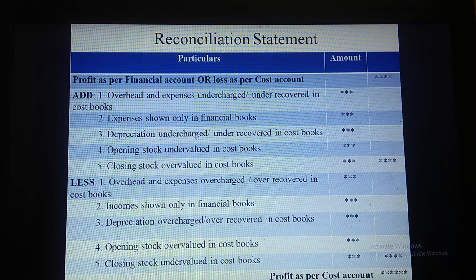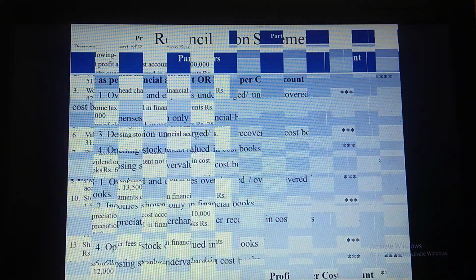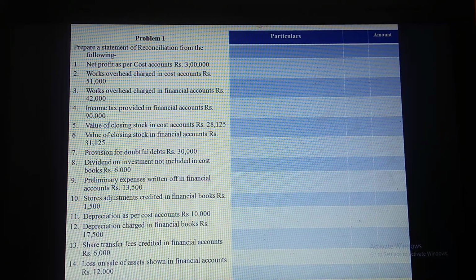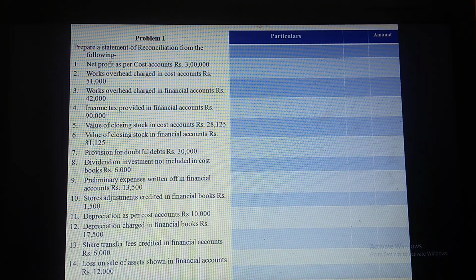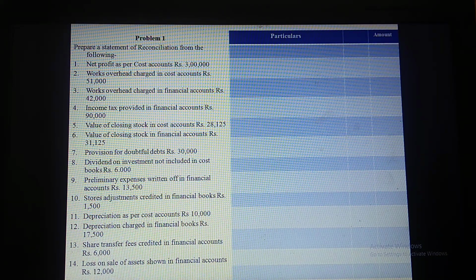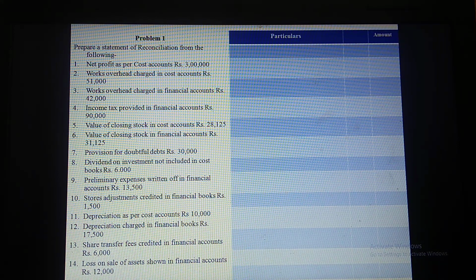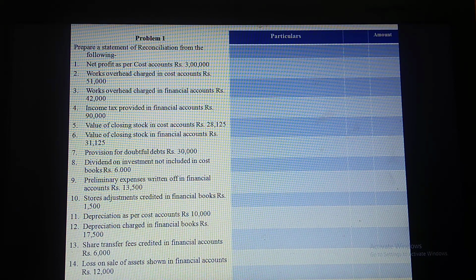Now let us solve one problem on reconciliation. So this is the problem. Prepare a statement of reconciliation from the following. Net profit as per cost account is 3 lakh. Works overhead charged in cost account is 51,000. Works overhead charged in financial accounts is rupees 42,000. Income tax provided in financial accounts is rupees 90,000. Value of closing stock in cost accounts is rupees 28,125. Value of closing stock in financial accounts is rupees 31,125. Provision for doubtful debts is rupees 30,000.